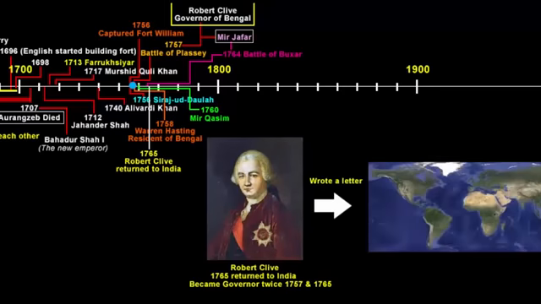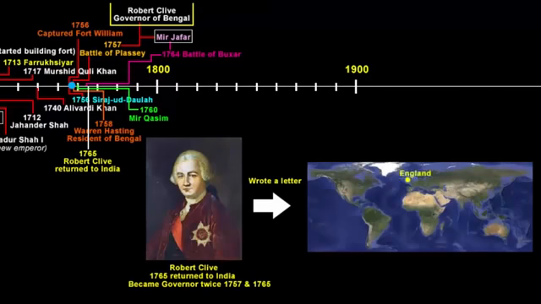Governor Robert Clive then wrote to the company chairman in London. He said, "We must indeed become Nawabs ourselves." Remember, Clive was an officer in the company's army who was made the Governor of Bengal. He did not have any authority to conquer the Bengal province. While he could not, he instead lobbied his superiors for permission to become a Nawab.